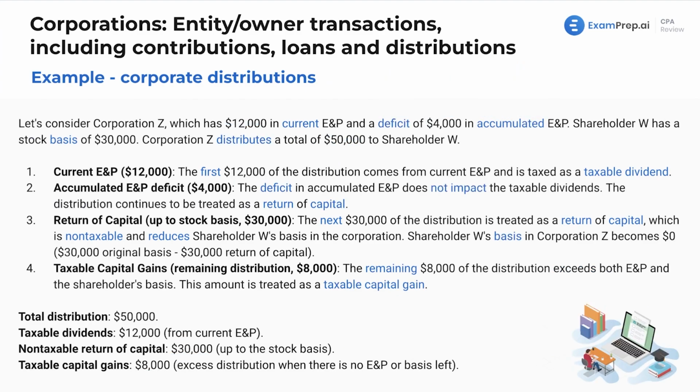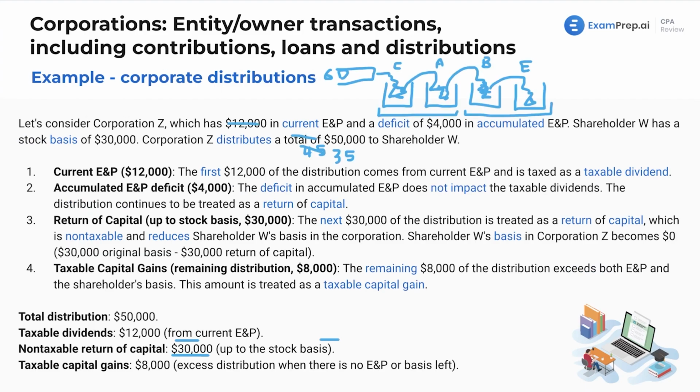All right, let's do it again. We've got some different numbers, Corporation Z, and we are going to bring back our items here. Gonna get rid of this. And we've got our buckets. We've got our beautiful buckets, our beautiful illustrations from yours truly. And let's see how this works in this instance.